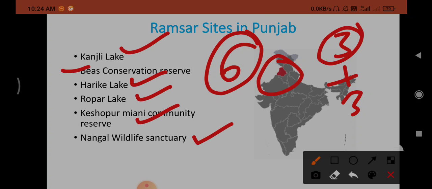So the Chief Minister of Punjab, Captain Amarinder Singh. The Chief Minister of Uttar Pradesh, Yogi Adityanath.